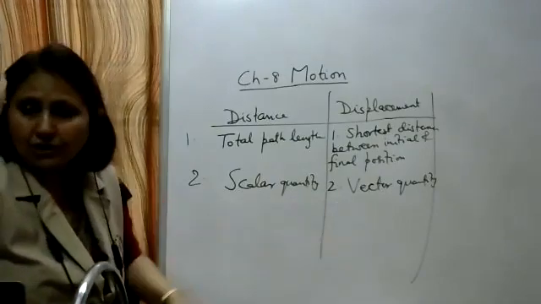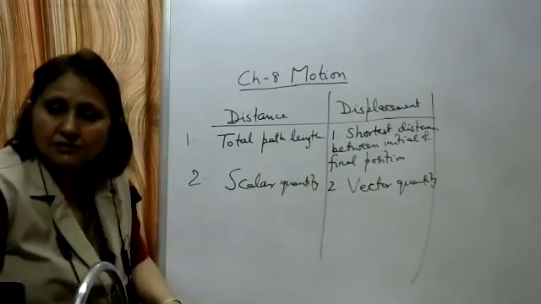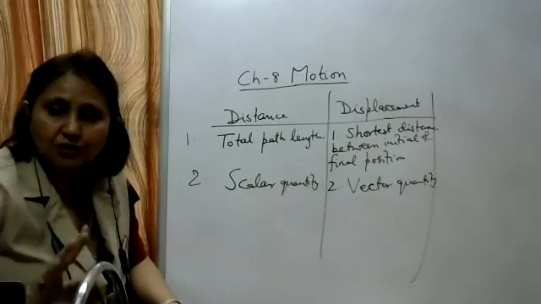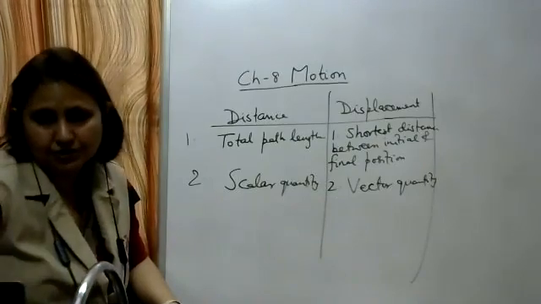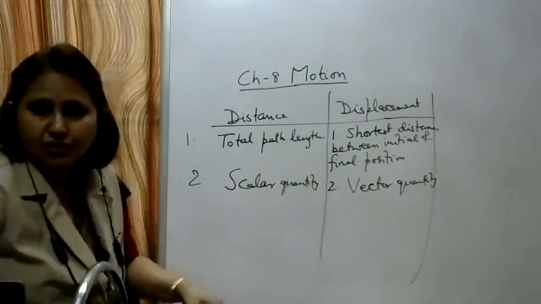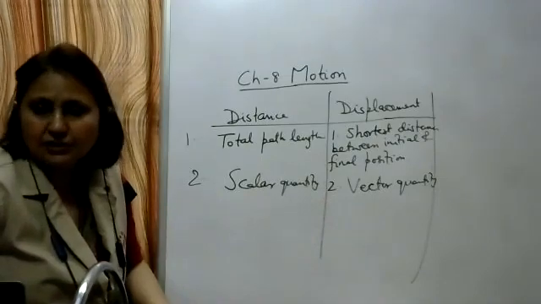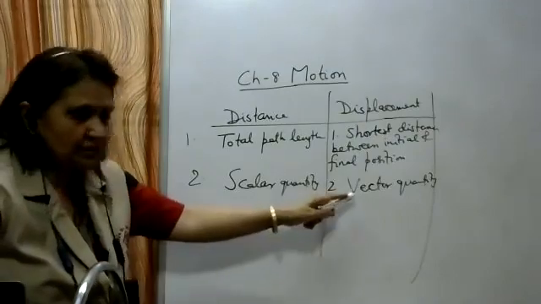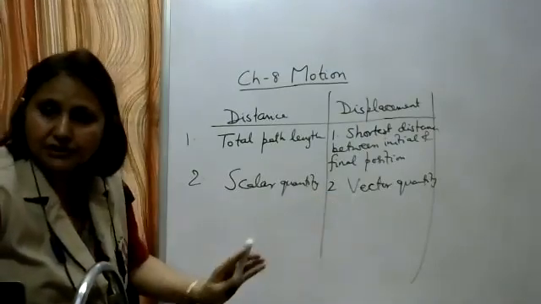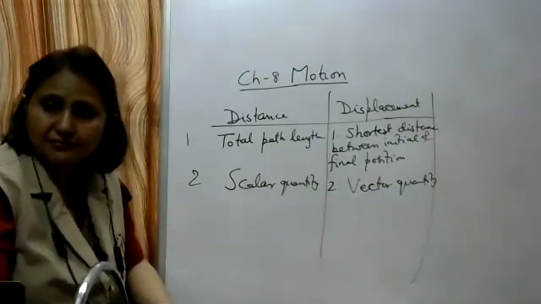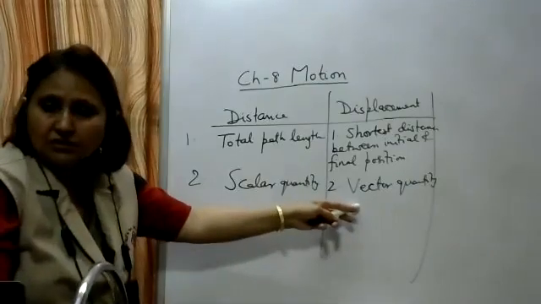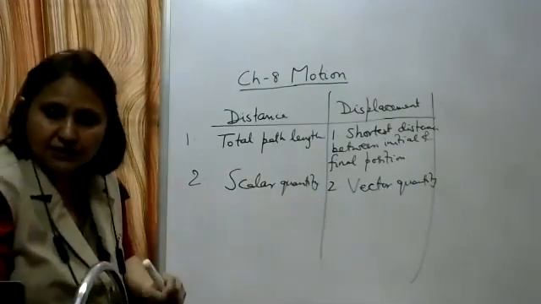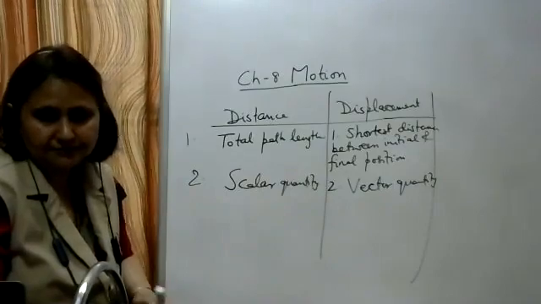Also mention what the direction is. Write down, its direction is from initial to the final position. Whenever you are writing vector quantity, it has some direction, so here you have to mention the direction also.